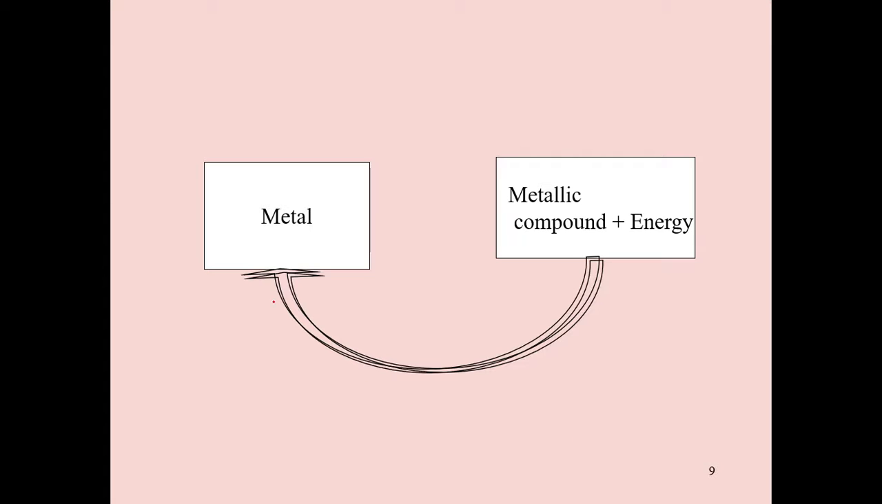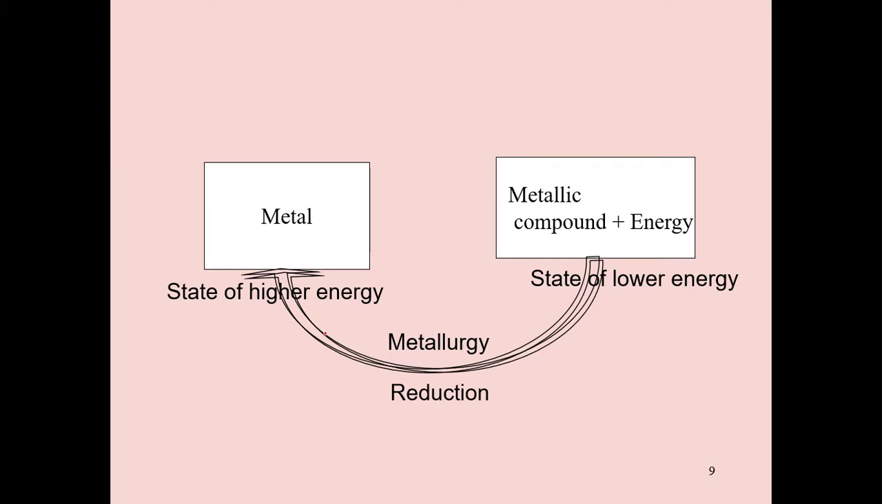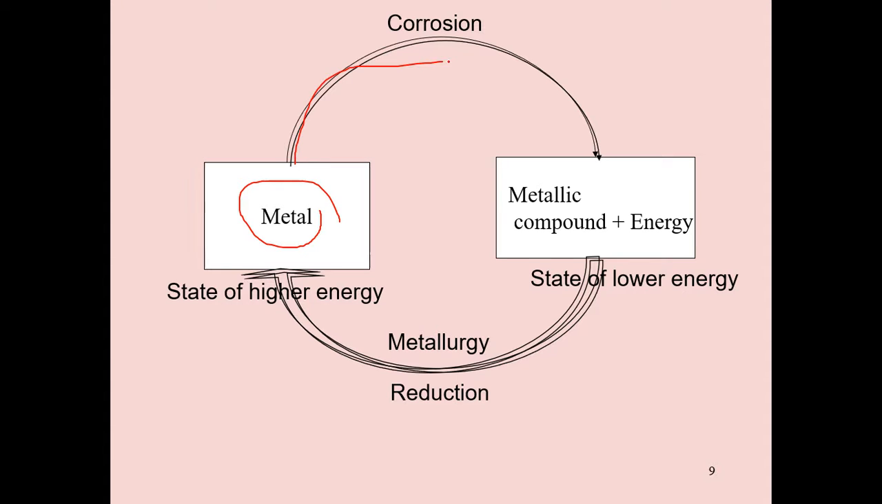Here is some explanation regarding metallurgy and also corrosion. When a metal undergoes corrosion, it is converting into a metallic compound, releasing energy. This metallic compound, in the process of metallurgy, we convert back into a metal. So metal is a state of high energy, and a metallic compound is a state of lower energy.